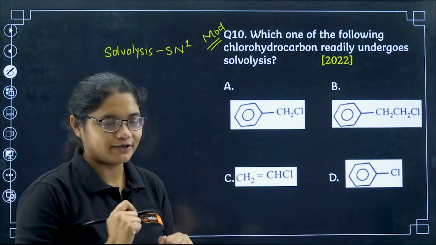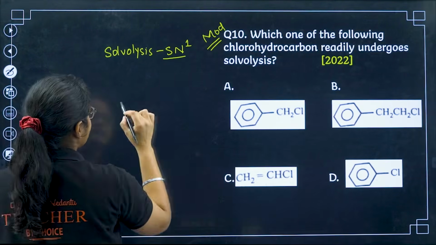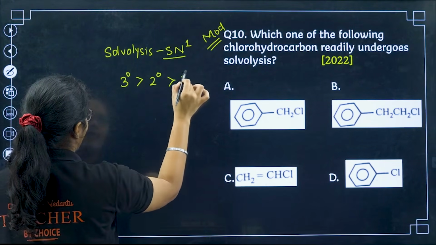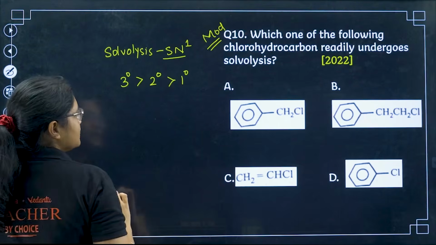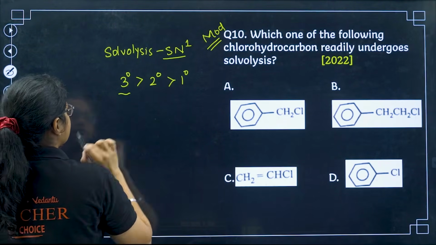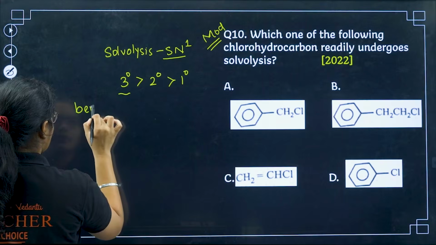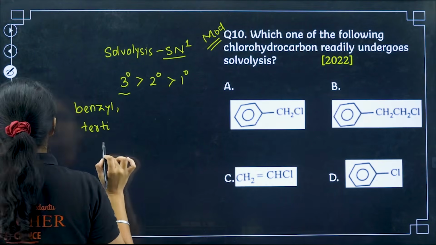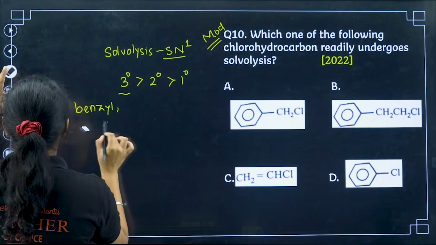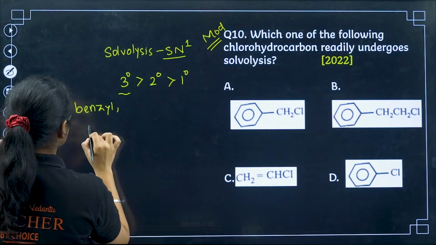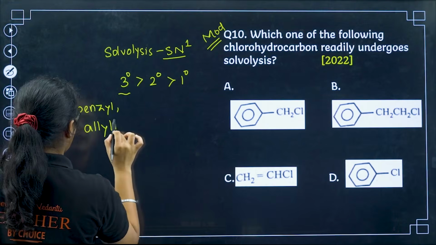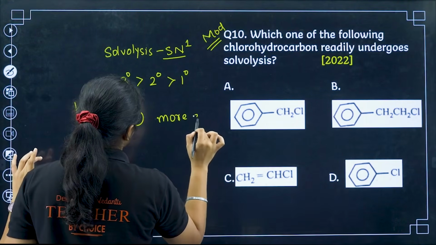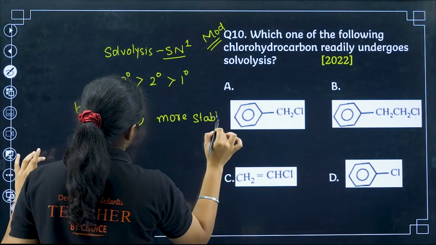So now you can pause the video. If it follows SN1 reaction, what will be the order? 3 degree, 2 degree and 1 degree. Before this 3 degree, we also know that benzyl and allylic carbocations are more stable, right?